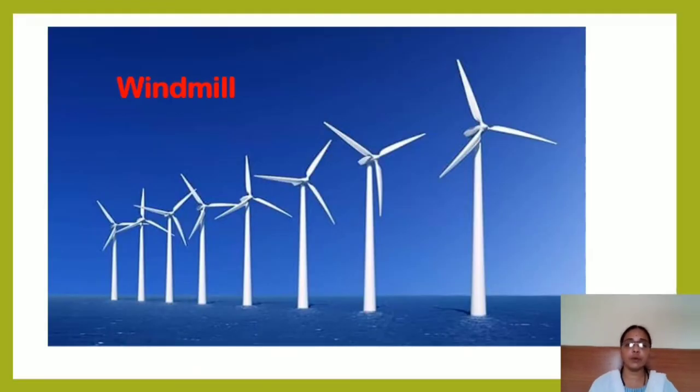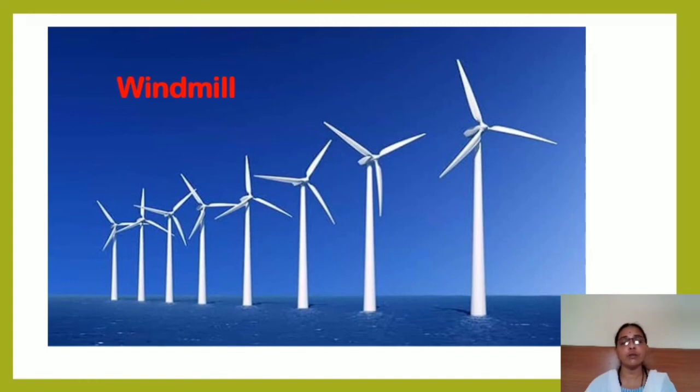We are going to study about the windmill. You must have seen this type of windmills. Large turbines are fitted on the tower, and you can see these fans. We call them shafts, and there is a turbine at the end of the shaft. This fan keeps on rotating as per the velocity of the wind. So wherever wind velocity is more, this type of generation plant is kept. We call it a windmill, or wind generation.